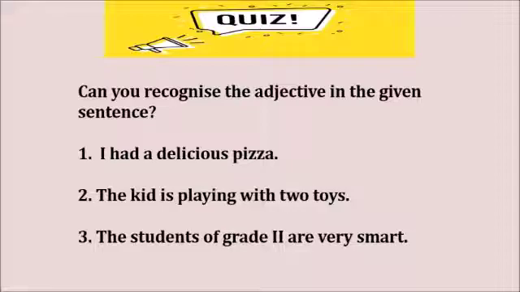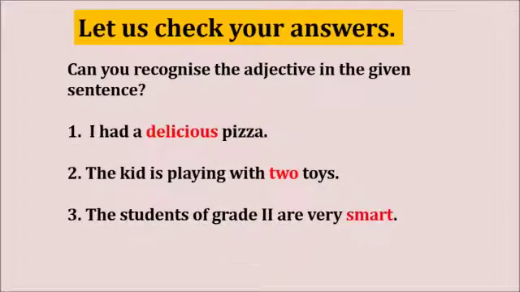Yes. Let us cross check your answers. First one is, I had a delicious pizza. Here the adjective is delicious. And in the second one, 2 toys, because it is talking about the number. And in the third one, it is smart. It is showing us the quality. So delicious, 2 and smart are the adjectives.